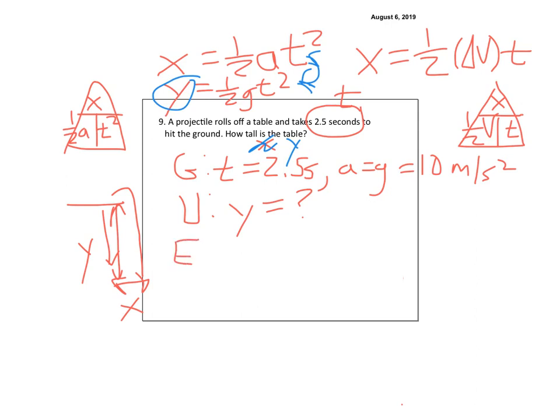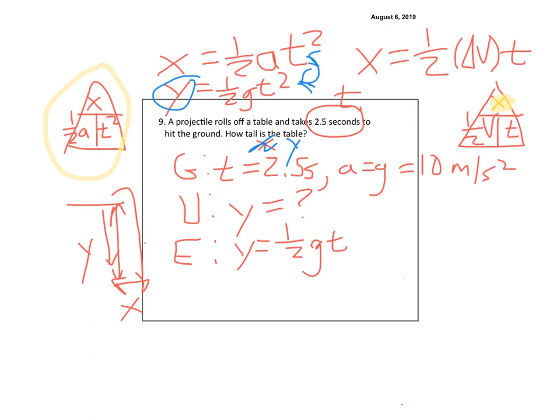So the equation, if I'm going to use it as an equation, it's going to be y equals 1/2 gt squared. If I'm using my triangle, I come over here, and remember my x or my y, so this one I can cross off. Oh, nope, that is not the one I want. I want the one over here, right, because that has a v in it, and I didn't have a v.